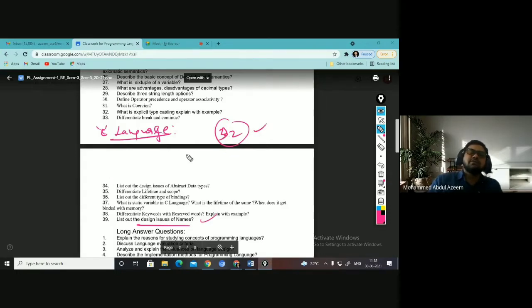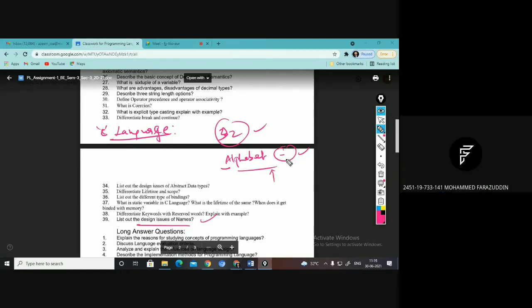And issues like, when you are declaring names, you have to ensure that it starts with an alphabet. Yes or no? And what special symbols are allowed? Only a few are allowed. Hyphen is not allowed, because hyphen is being used as minus.